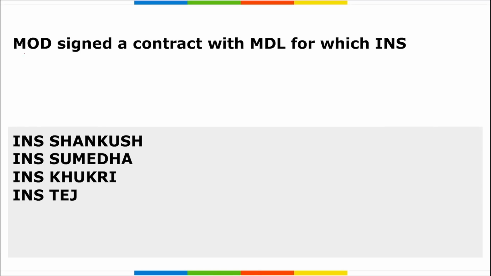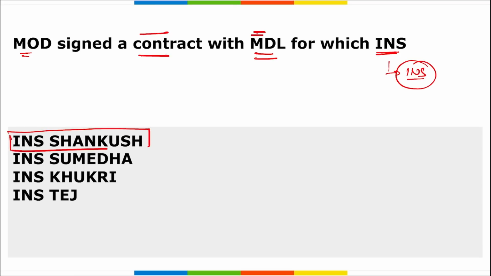Next, the Ministry of Defense has recently signed a contract with MDL. What is MDL? Mazagon Dock Shipbuilders Limited, right? So MOD, the Ministry of Defense, signed a contract with MDL for which Indian naval ship? Correct? It is your INS Sankush. Correct answer is option 1, INS Sankush, right?